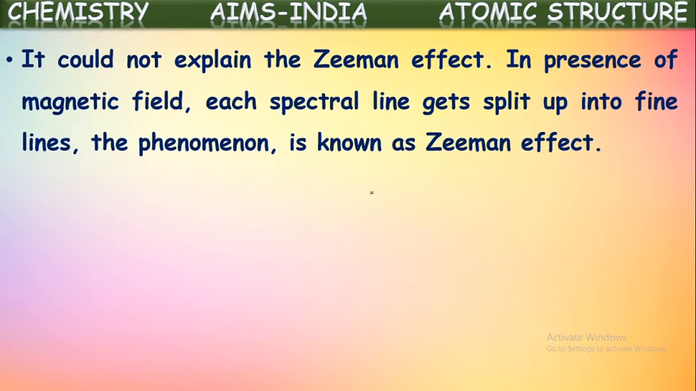It could not explain the Zeeman effect. It is one of the limitations of Bohr's theory. In the presence of a magnetic field, each spectral line gets split up into fine lines. This phenomenon is called the Zeeman effect. When these spectral lines are passed through a magnetic field, they further split into fine lines. The splitting of spectral lines in the presence of a magnetic field is called the Zeeman effect. This could not be explained by Bohr's theory.